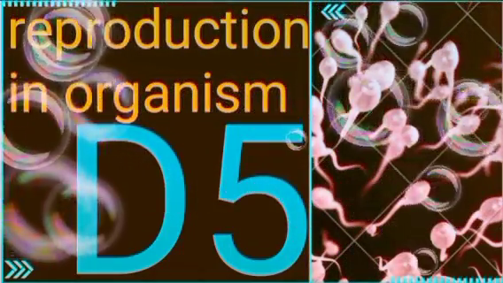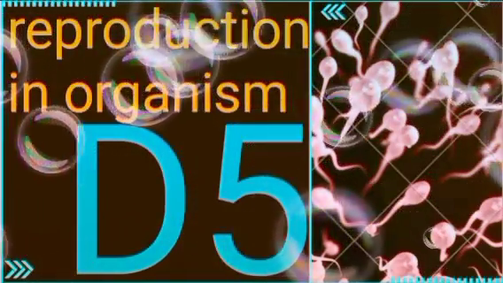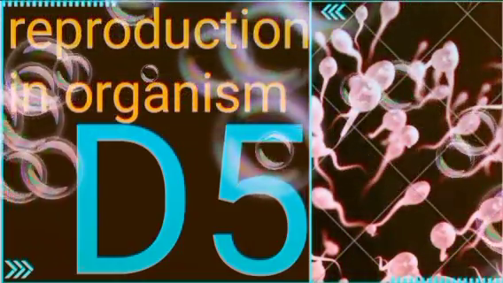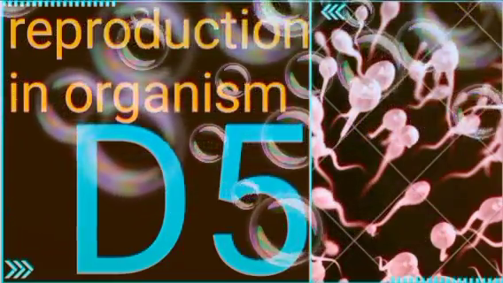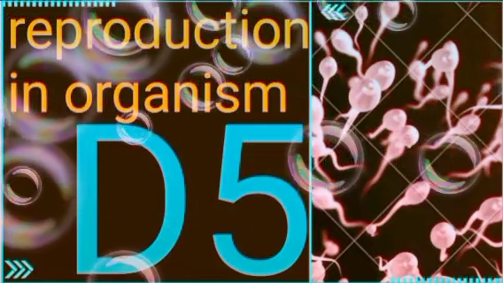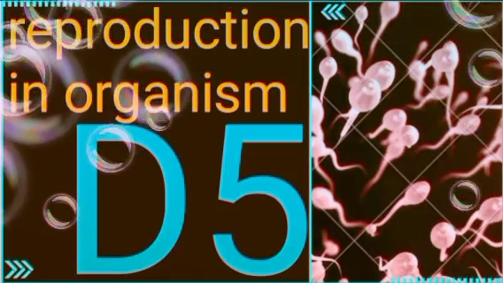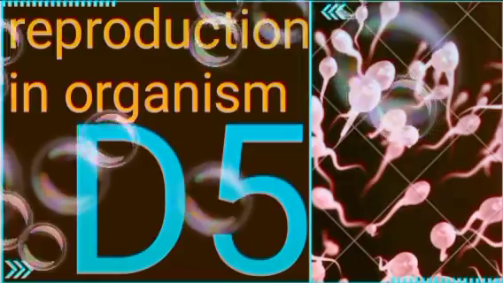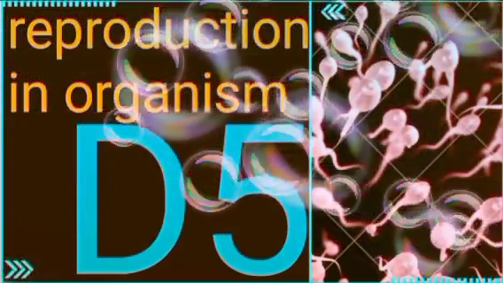चलिए रिवाइज कीजिए समरी को फटाक से। Reproduction enables a species to live generation after generation. Reproduction in organisms can be broadly classified into asexual and sexual. Asexual reproduction does not involve the fusion of gametes. It is common in organisms that have a relatively simple organization such as the algae, fungi and some invertebrate animals.